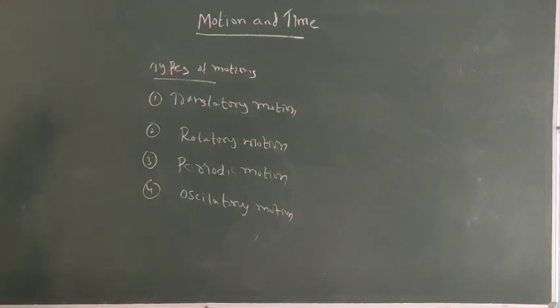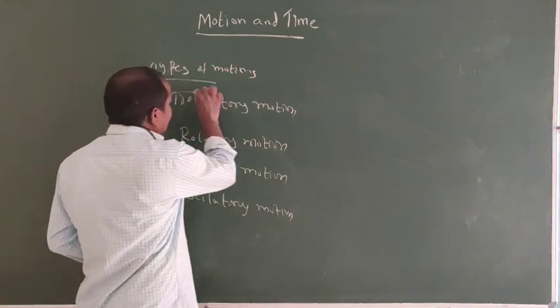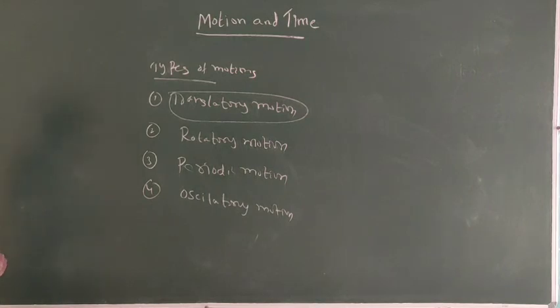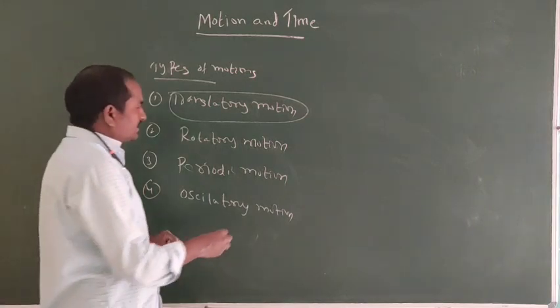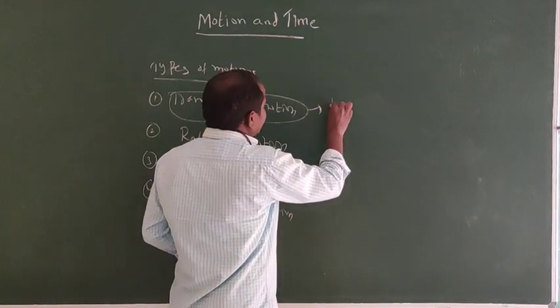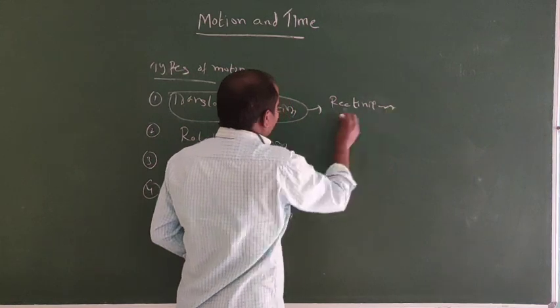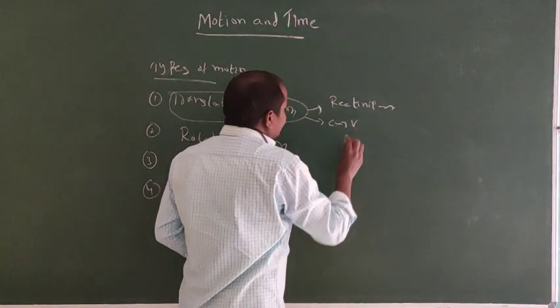So, translatory motion means all the parts of a moving body move in the same direction. That is called translatory motion. We can write rectilinear motion and curvilinear motion.